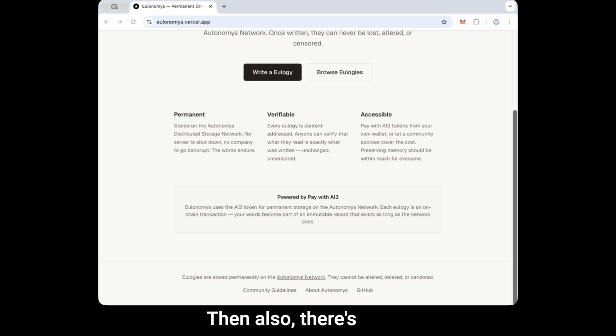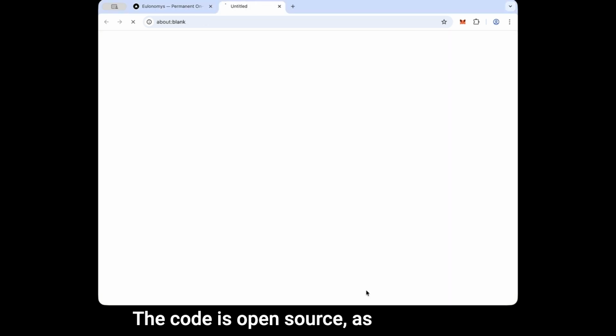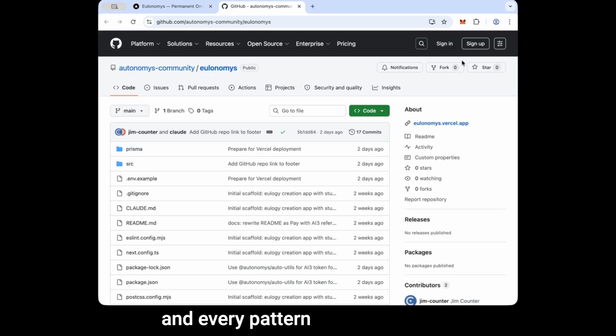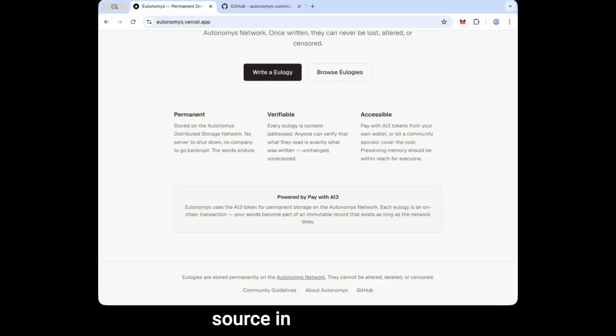And then also there's some real-world UX concerns. So the kind of things that developers wanting to build with Pay with AI3 are likely to hit. So things like moderation, wallet authorization, community funding, an LLM-based writing assistant, the things that appear once the happy path works. The code is open source, as you can see, and every pattern here is meant to be copied, improved, and extended. We'll come back to the source in a little while.